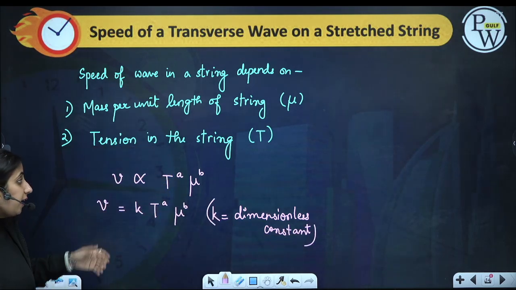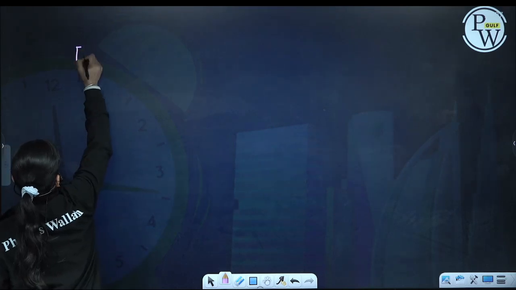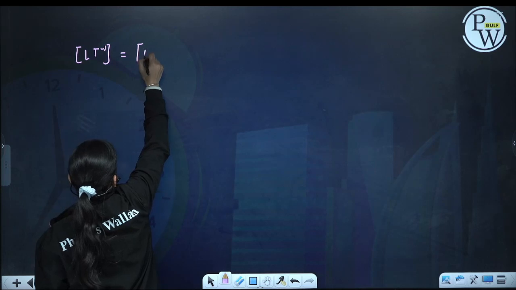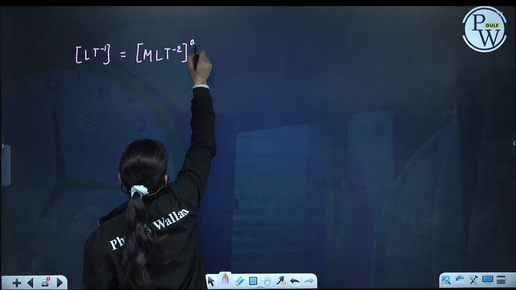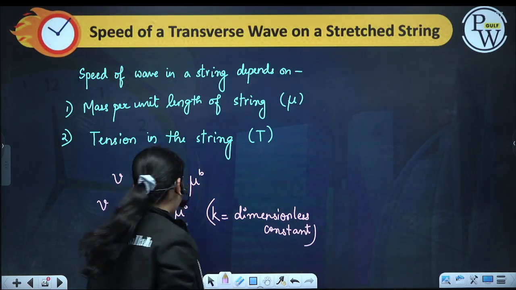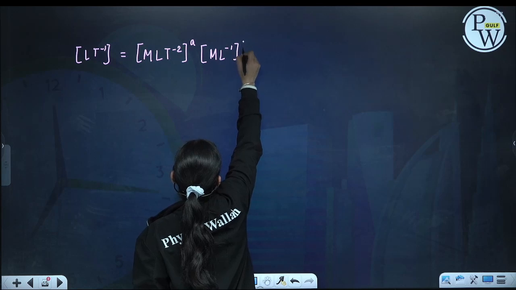Now write the dimensions. Speed will have the dimensions LT^-1. Tension will have the dimensions MLT^-2 raised to the power A. What are the dimensions of mu? Mass per unit length, ML^-1 raised to the power B.